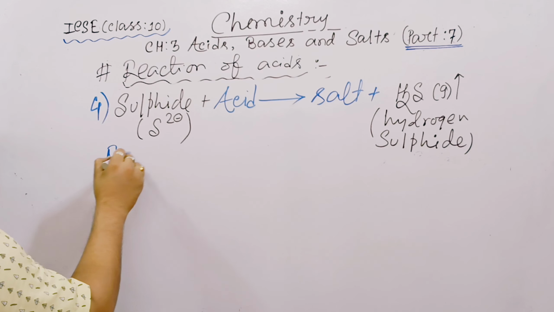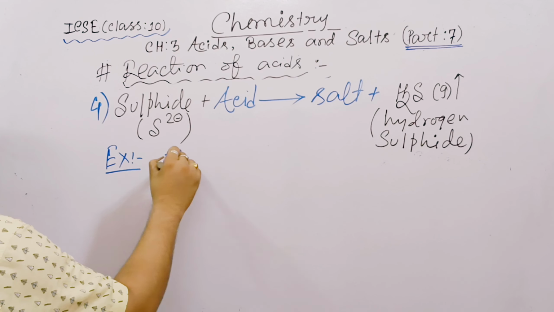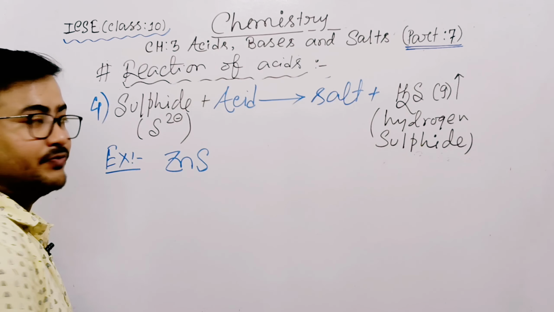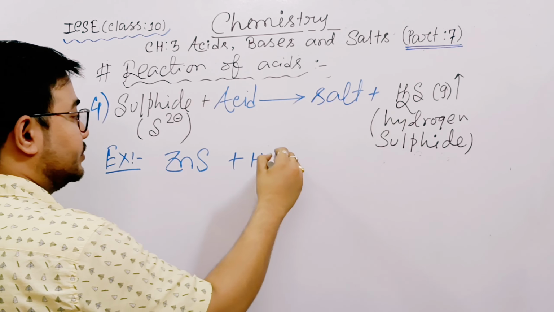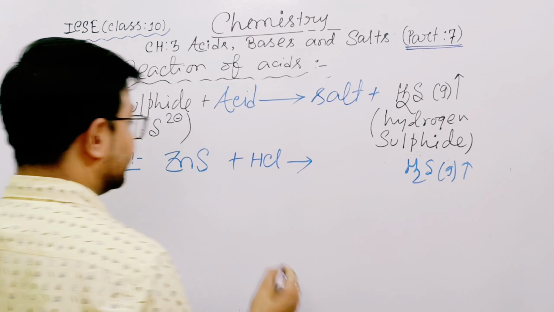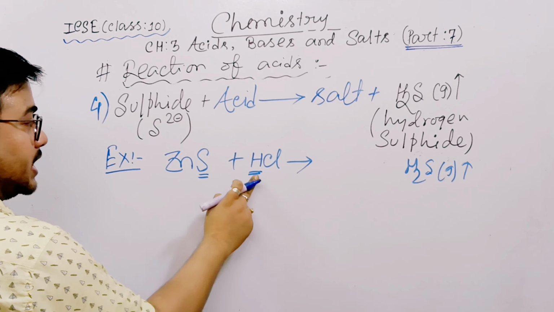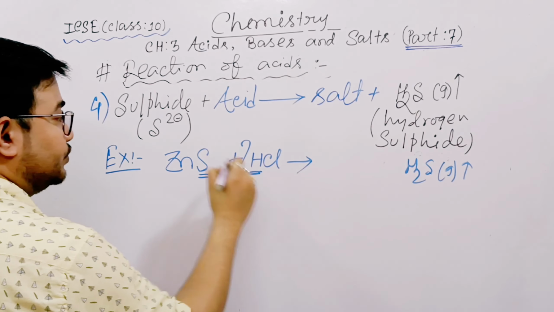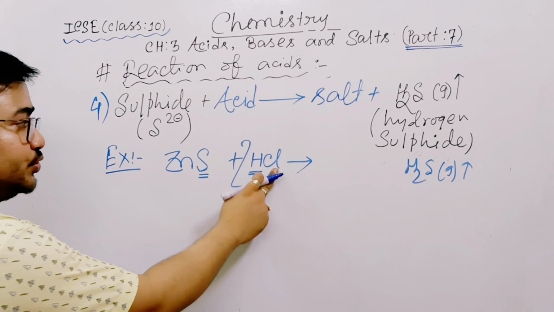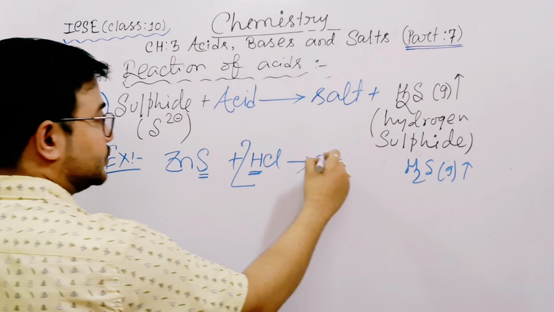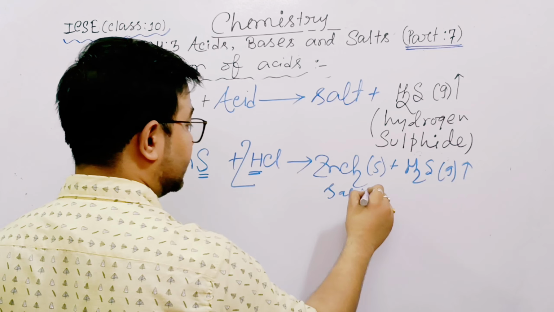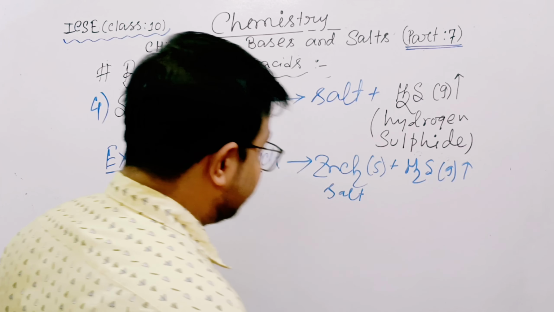Now an example, if I choose any sulfide, zinc, the formula of sulfide means only S, zinc sulfide. It reacts with a common acid, hydrochloric acid. So your answer is H2S, fixed. See, H2S, how many H is required? 2, so give 2. H2S done. So what is left here? Here zinc, and here how many chlorine? 2, because 2 is here. 2 chlorine, so zinc chloride, solid, and it is obviously a salt. Do you understand? So zinc chloride done.